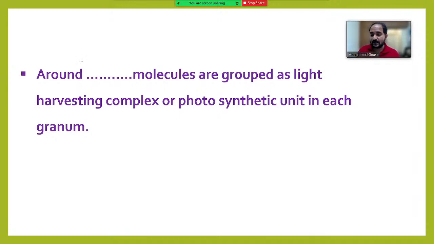Here you have to mention the number. Very good, 250 to 400. 250 to 400 pigment molecules are grouped together to form a light harvesting complex or photosynthetic unit. They are also called photosystems.